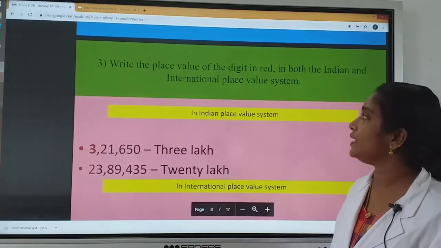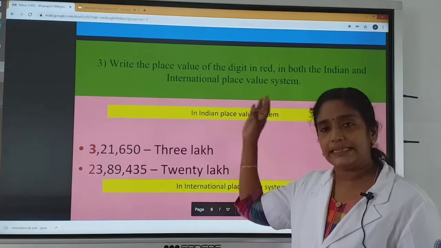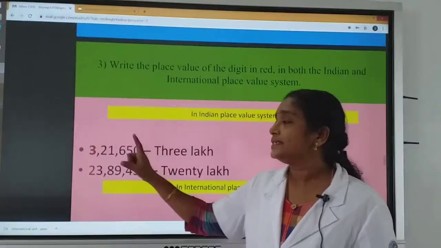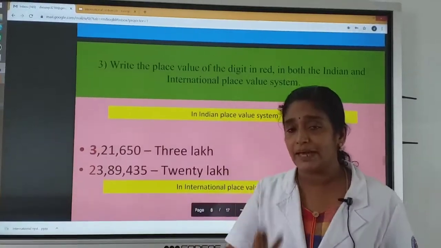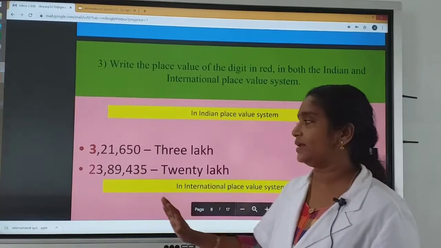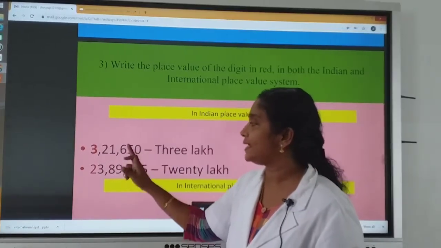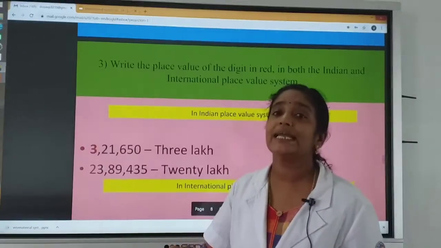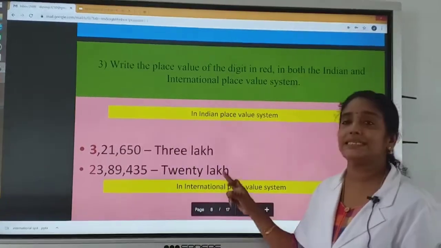Write the place value of the digit in red in Indian and international system. Some numbers are given here and some digit will be in red color. The place value of that digit we want to write. Here, what is the first number given? Unit, 10, 100, 1,000, 10,000, lakh. The place value of 3 is 3 lakh. So in Indian system it is 3 lakh.